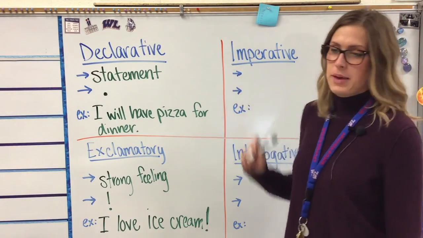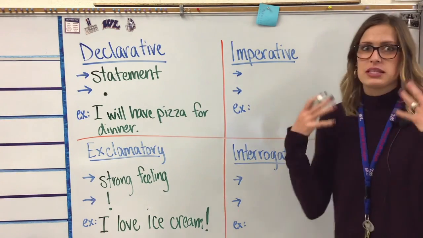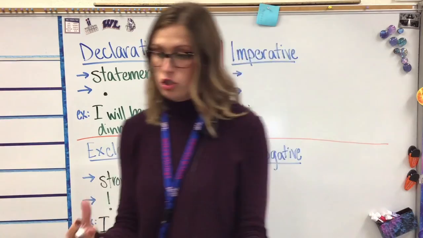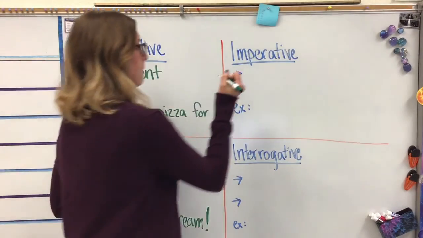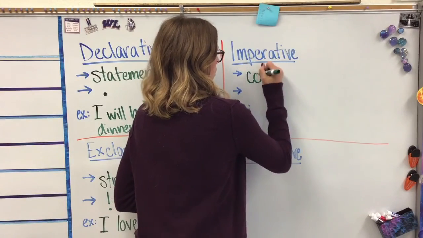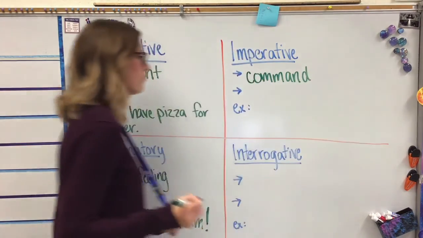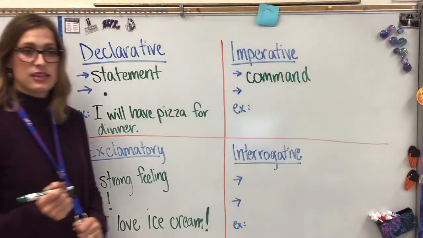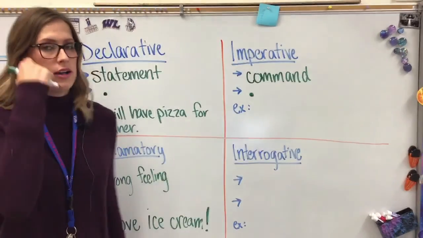Next, we have our imperative sentence. An imperative sentence, if something's imperative, you must do it. So our imperative sentences are a command. Something that you must do. An imperative sentence is going to end with a period. Something that you must do, a command.